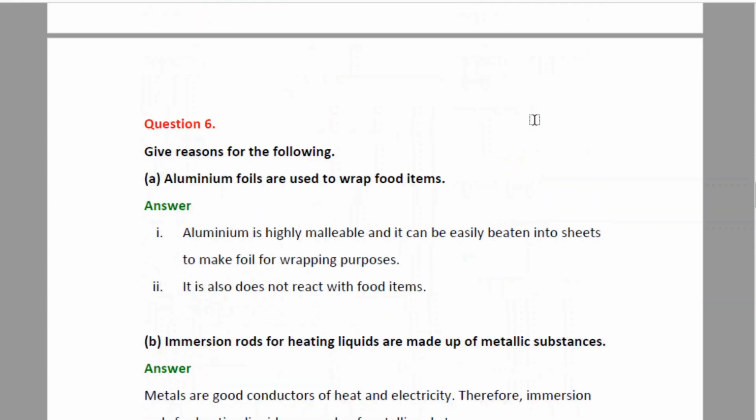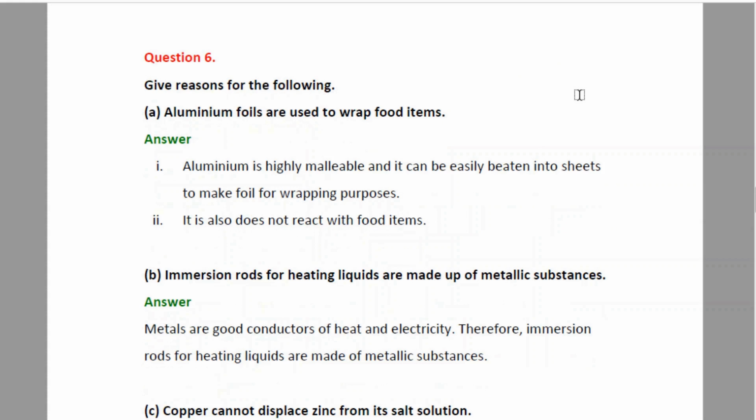Moving to the next question, question number 6. Give reasons for the following. A. Aluminum foils are used to wrap food items. Answer: aluminum is highly malleable, that is, it can be drawn easily into thin sheets which can be used for wrapping food items. Also, it does not react with the food items, hence it is mostly used as foil to wrap food items.